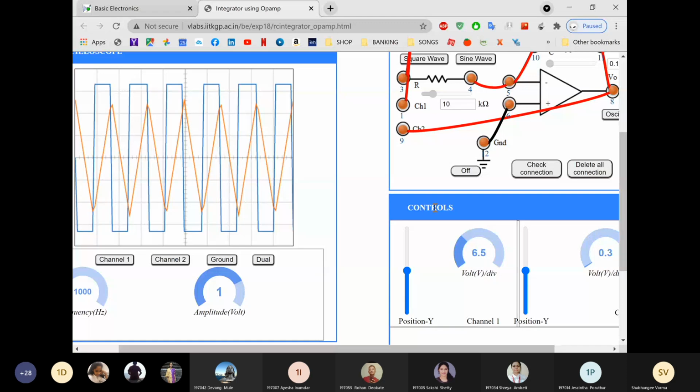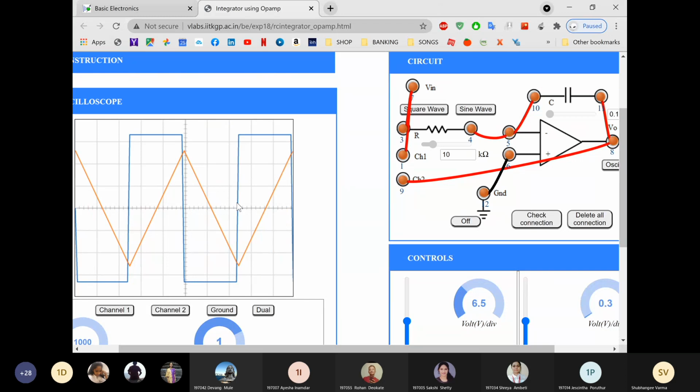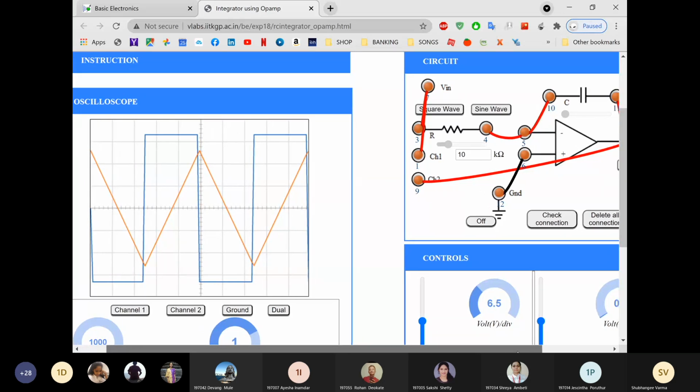So this integrator we can use for signal shaping in a function generator. You can change the width by using times per division. See, this is the output of the integrator if you apply a square wave. Okay, I'll share the output in the chat box.